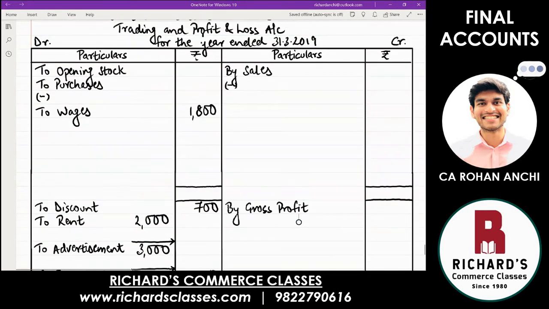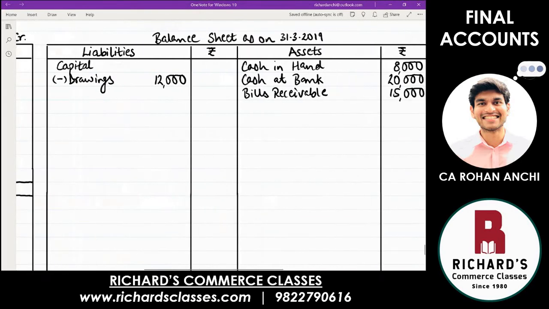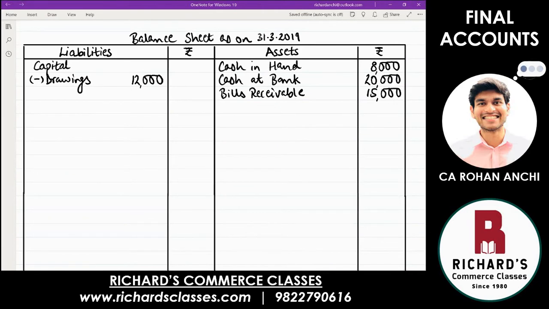Inner column 40,000. Then next item is machinery, which is an asset. So come to the balance sheet, asset side, write down machinery. In the inner column, there is an adjustment of depreciation. Amount 15,000.